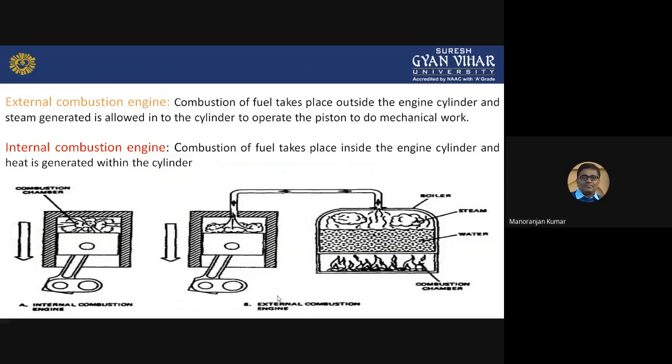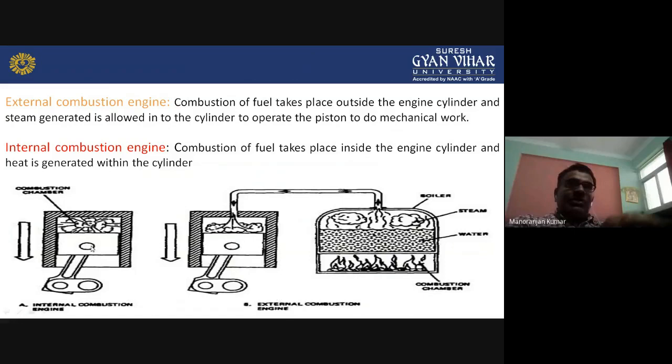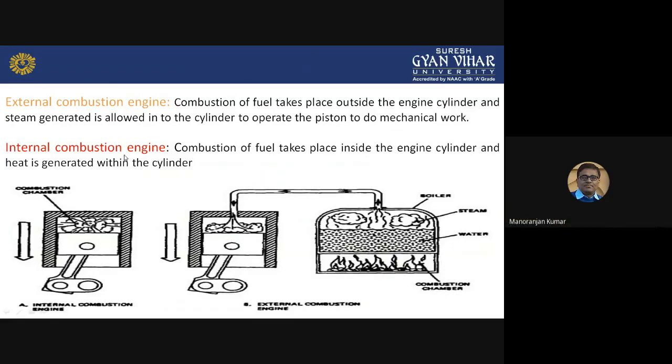So these are the two different types. External combustion engine means the combustion of fuel takes place outside the engine cylinder, and internal combustion engine means the combustion of fuel takes place inside the engine cylinder. In the picture, this is the cylinder, this is the piston, this is the connecting rod, and this is the crankshaft. Here combustion of fuel takes place at this portion, inside the engine cylinder. When combustion takes place, heat is generated, and that heat forces this piston to move downward, and mechanical work is completed. So this is the internal combustion engine.